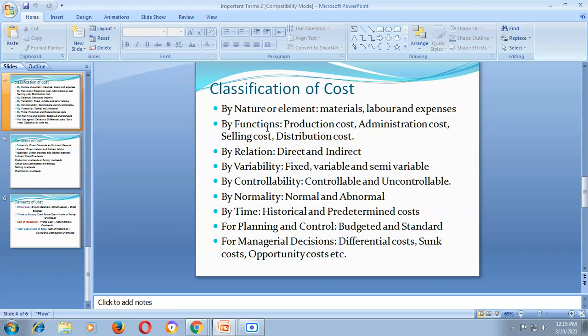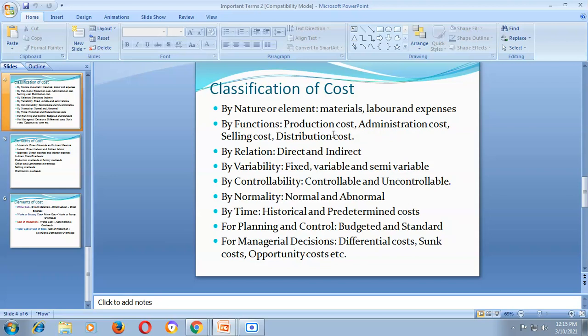Which are the costs on the basis of functions? Number one, production cost. Number two, administration cost. Number three, selling cost. And number four, distribution cost.